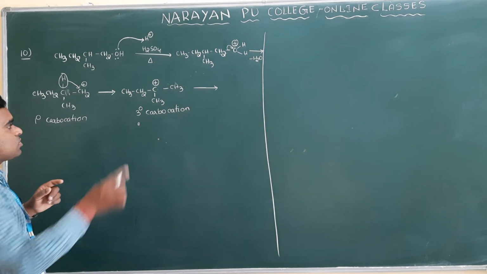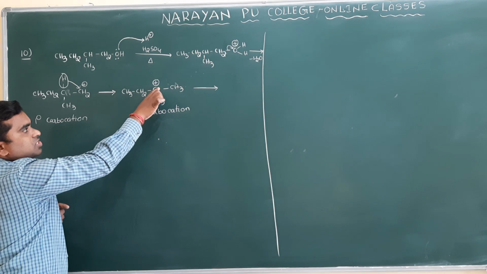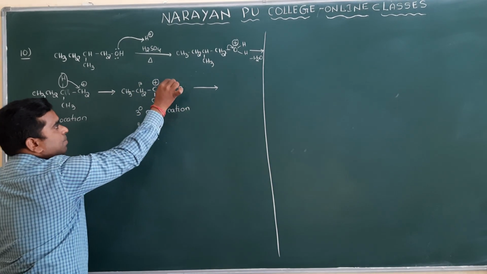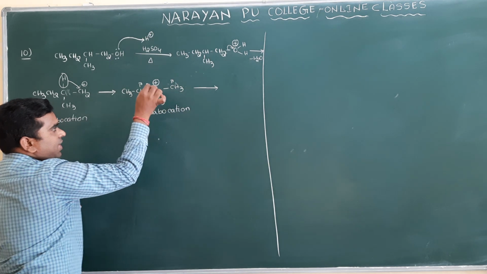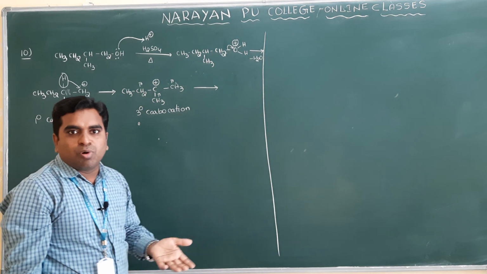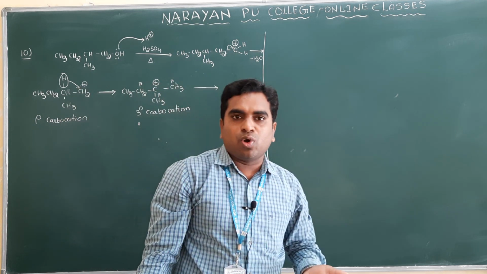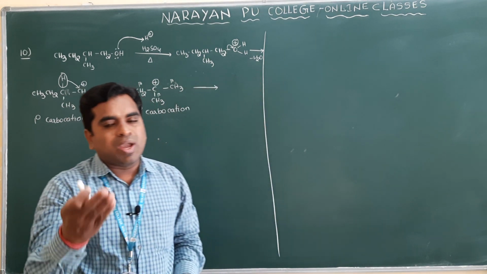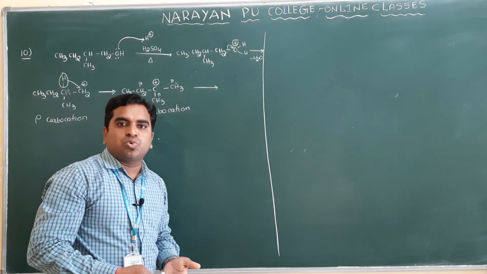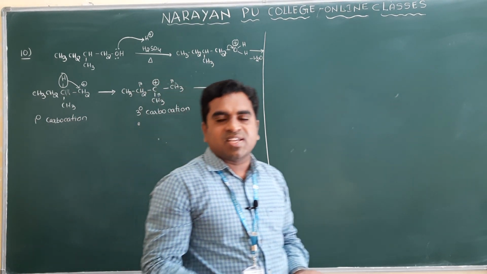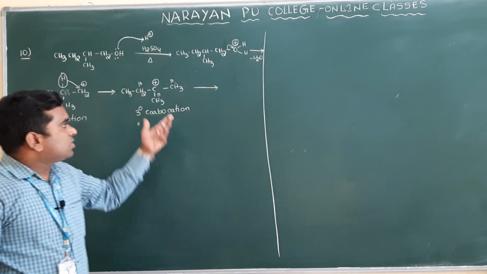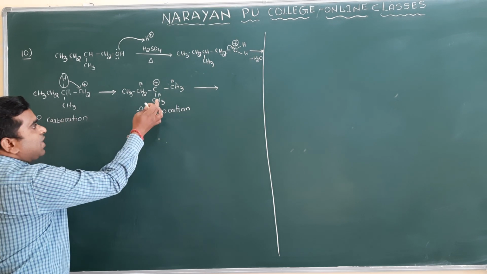Beta hydrogen. So it is an alpha carbon, the positive charged carbon we will call an alpha carbon, and attached carbons we will call beta carbons. Clear? So which beta hydrogen will be removed? It depends upon the stability of the alkene. We have already studied: the more substituted alkenes are the major products according to the Saytzeff rule or Zaitsev rule. Clear, ma?